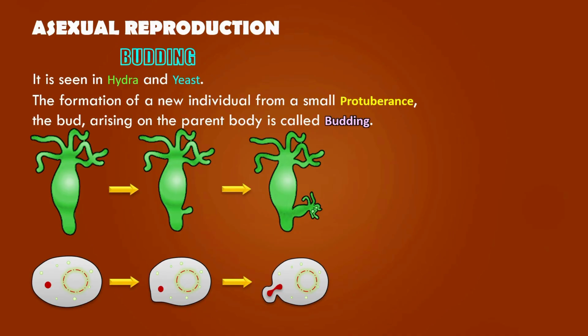In Hydra, a small bud forms on the side of the parent's body. The bud grows gradually and eventually develops into a complete hydra. When it becomes fully mature, it detaches and lives as a separate individual. In yeast, a tiny bulge forms on the parent cell. The nucleus divides, and one part enters the bud. The bud then grows and finally separates from the parent cell. So, in budding, a new individual develops from a small protuberance on the parent body. This makes budding a very simple and effective method of asexual reproduction.